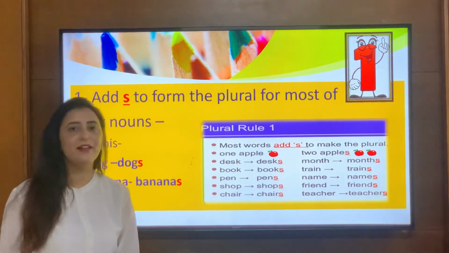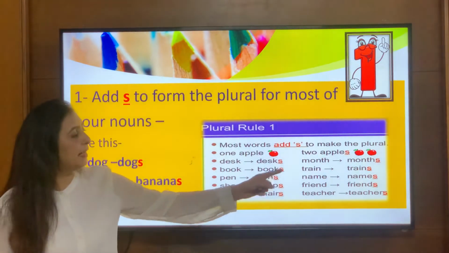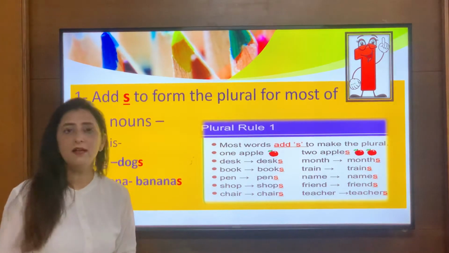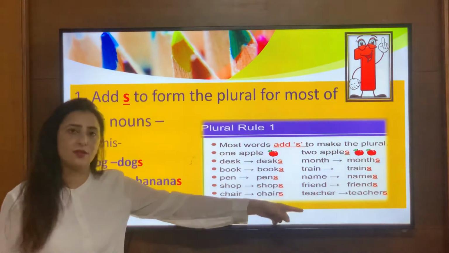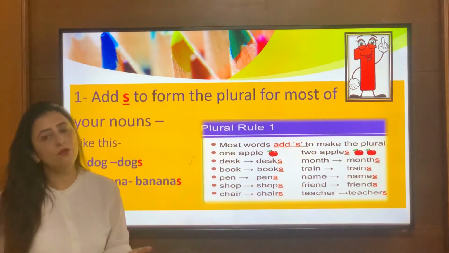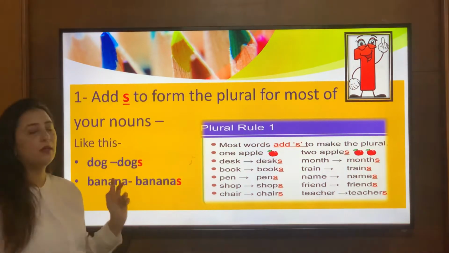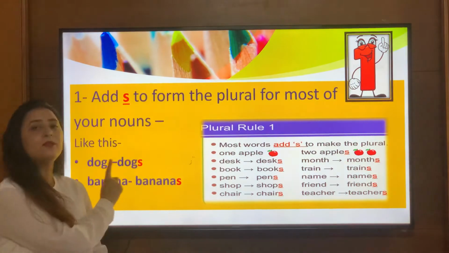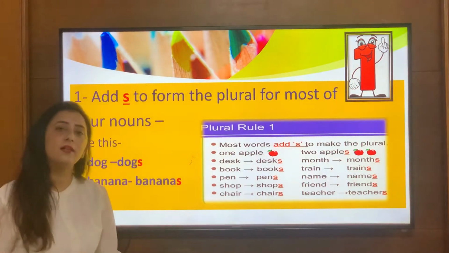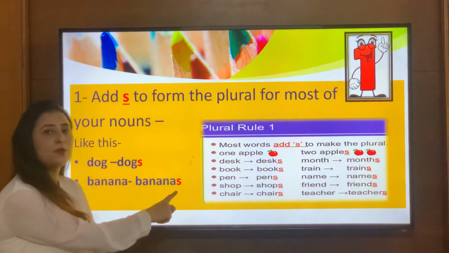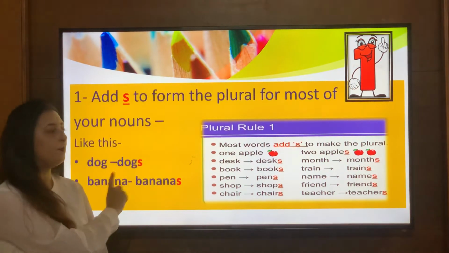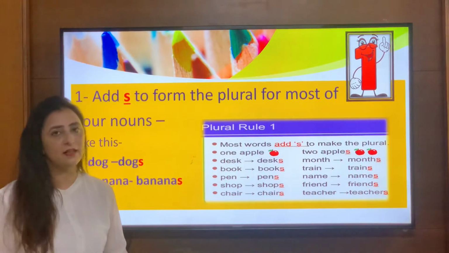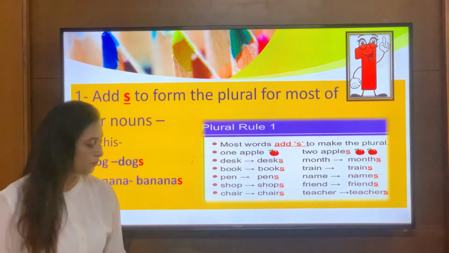Friend, I am talking about one friend, so it's singular, and when I add s to it, it becomes friends, so it becomes a plural noun. Teacher, I am talking about one teacher, it's singular, and when I add s to it, it becomes teachers, right? So we simply add s to form its plural, like dog. When the word is dog, I'm simply adding s to form its plural, so dog becomes dogs. Banana, so here I'm talking about one banana, and when I add s to banana, it's plural, banana, bananas. So for most of the nouns, we simply add s to form its plural. I hope we are very clear with rule number 1. I've explained well in detail to you.